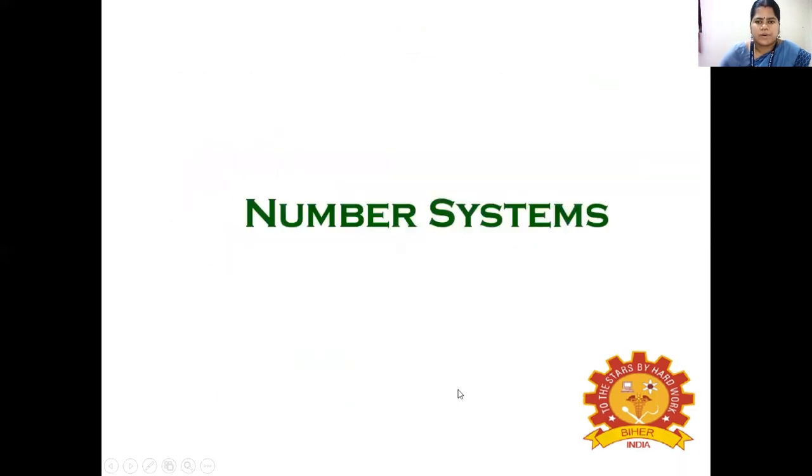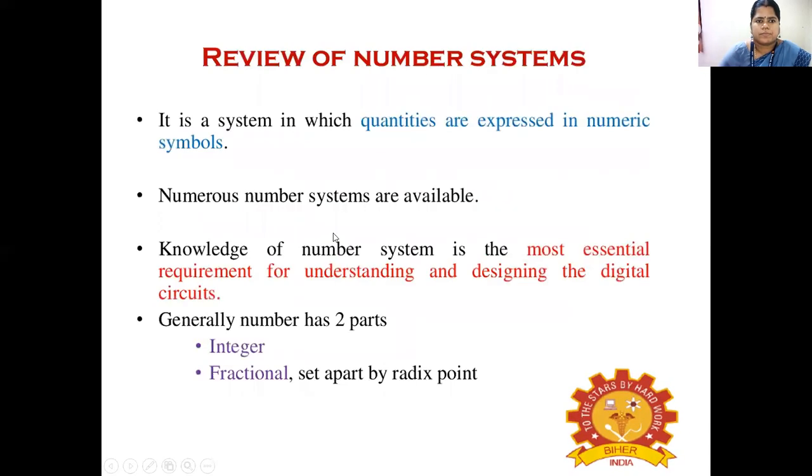Let us see the number system. A number system is one in which quantities are expressed in terms of numeric symbols. There are numerous number systems available. Some of the common ones are the decimal, binary, octal and hexadecimal number systems.